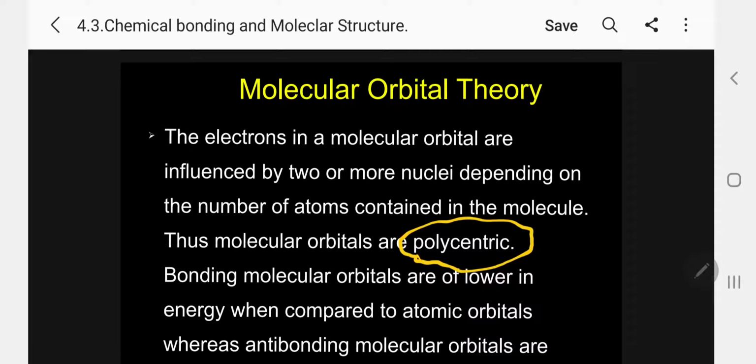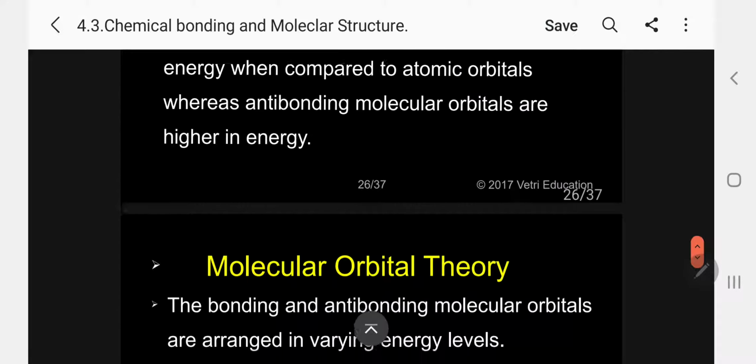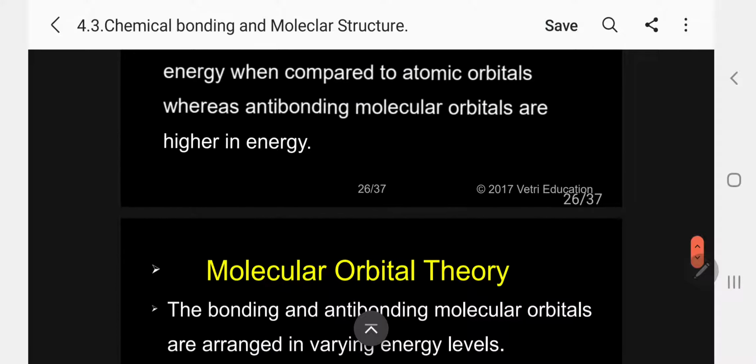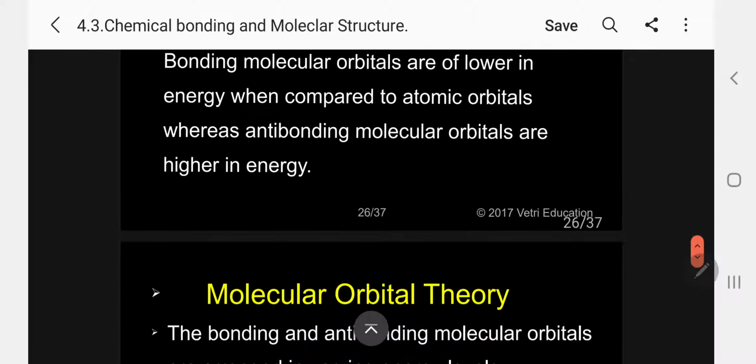Bonding molecular orbitals are lower in energy, please follow, when compared to atomic orbitals, whereas antibonding molecular orbitals are higher in energy than the corresponding atomic orbitals.